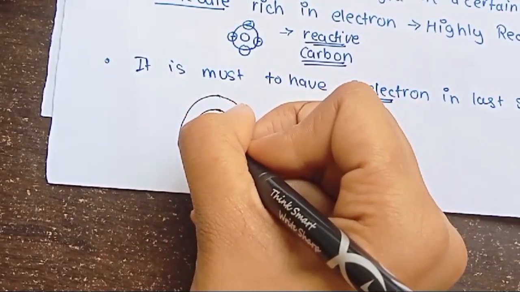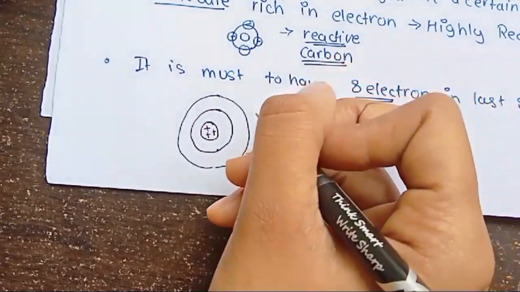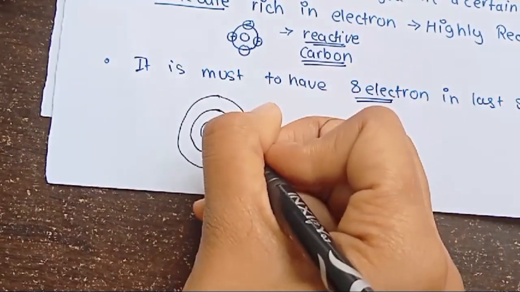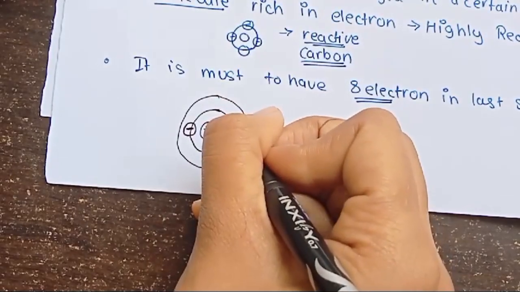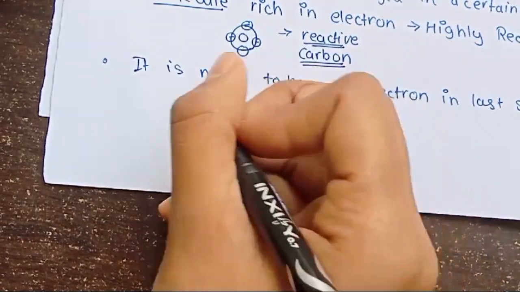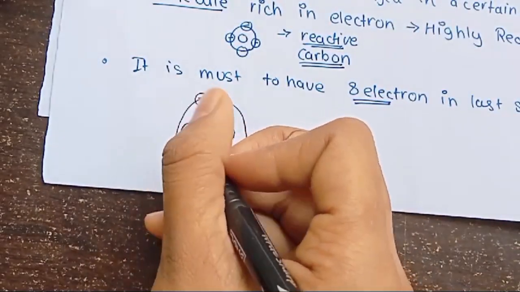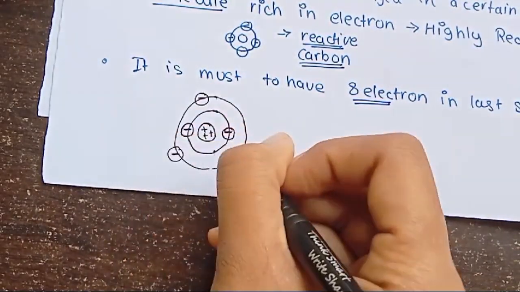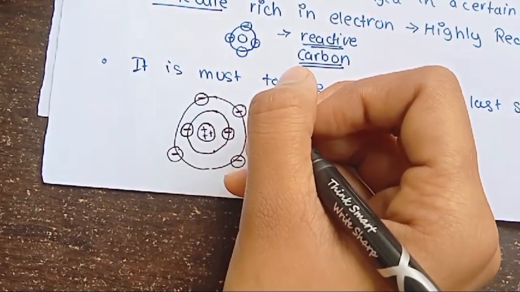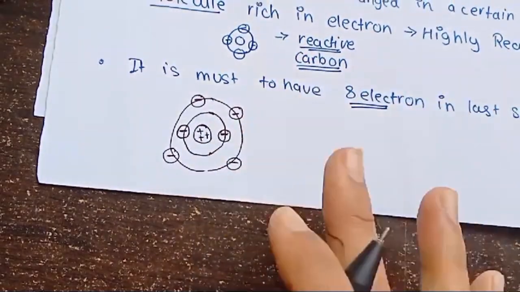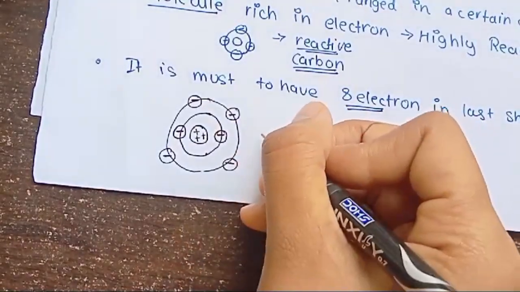Here you have positive, you have neutral, and they are arranged in a certain pattern. This may not be the correct one, but I'm randomly drawing it on my own for the first time. So this is the atom of carbon.